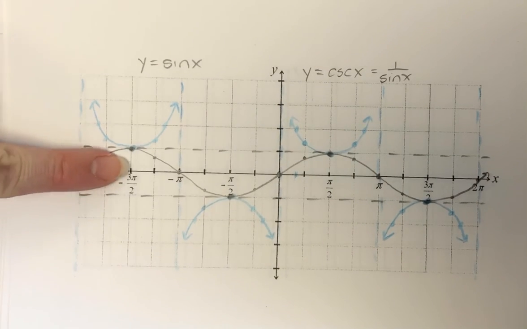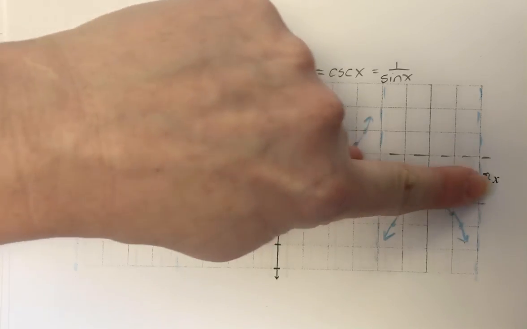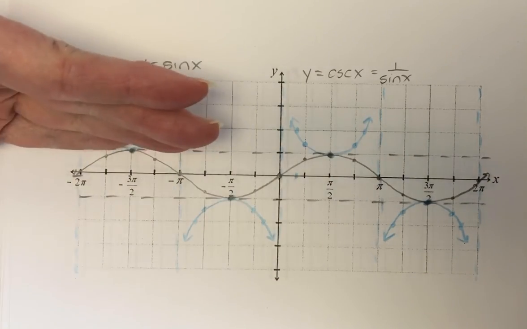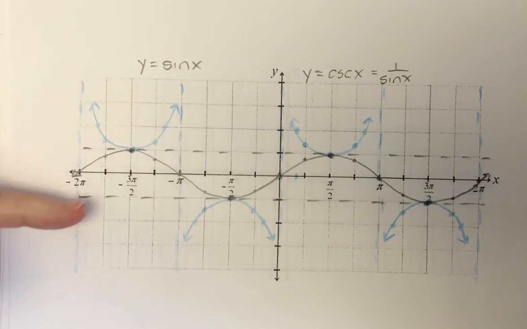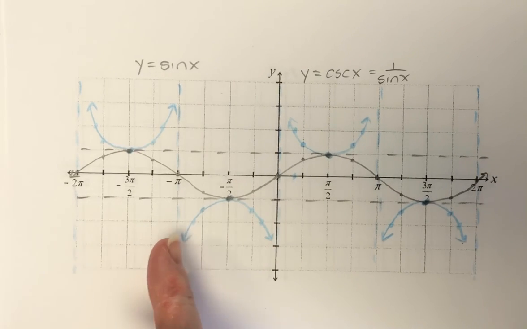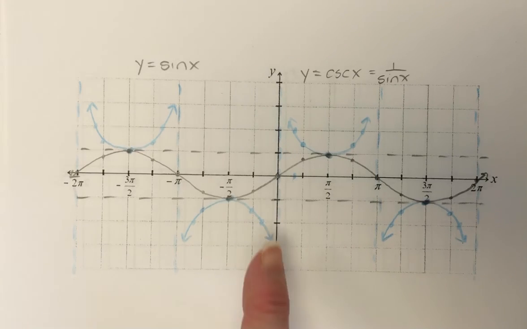So my cosecant graph does not exist in the y-interval between -1 and 1, but it'll exist everywhere above +1 and below -1. And my domain is going to have those values excluded. So 0, pi, 2 pi, and so on.